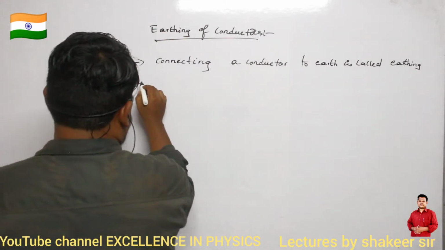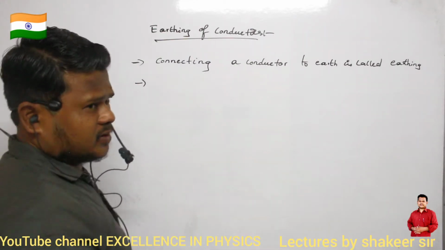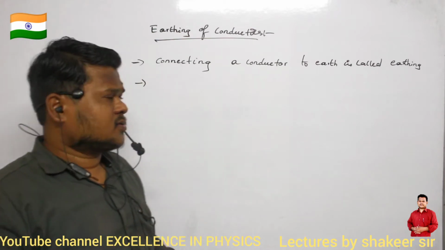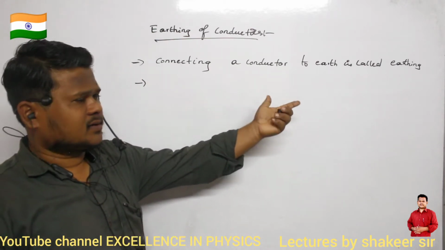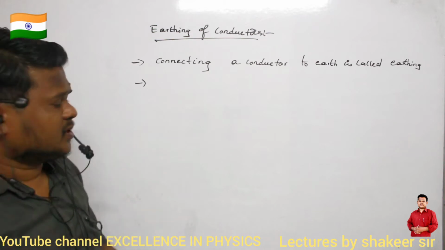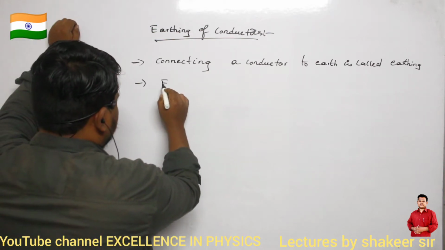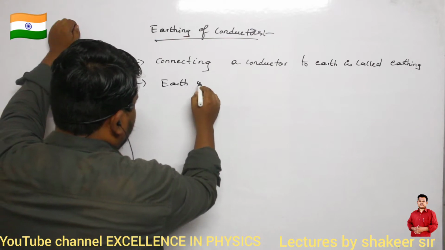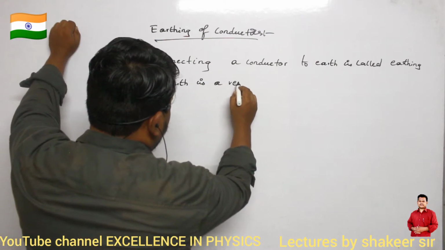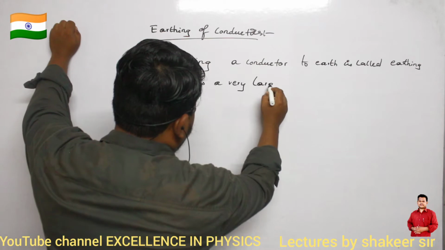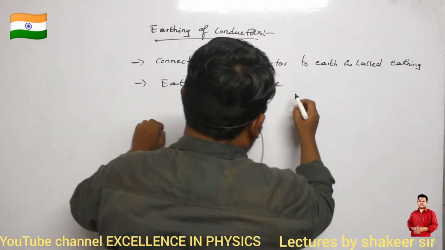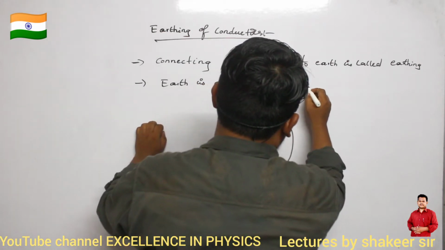Clear? So just you connect any conductor to ground. Earth means ground only, no? To ground, if you are connecting any conductor, that is called as earthing of a conductor. Clear? So what is the importance of this one? Let us write. So earth is a very large sphere.